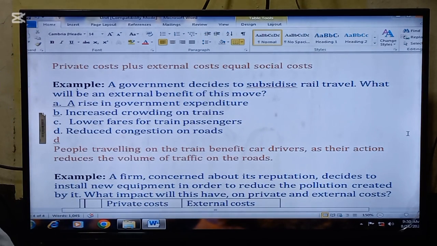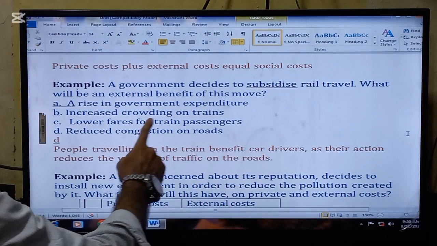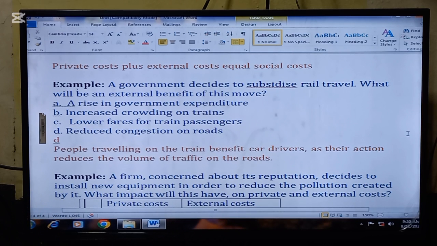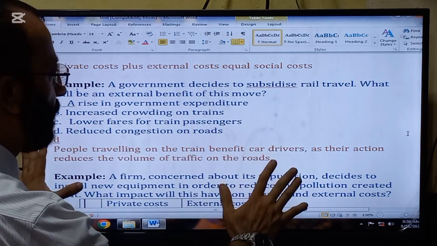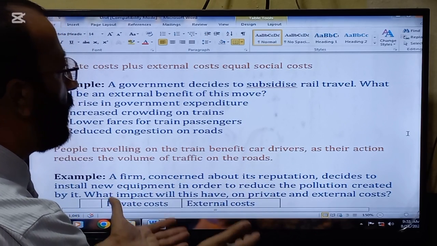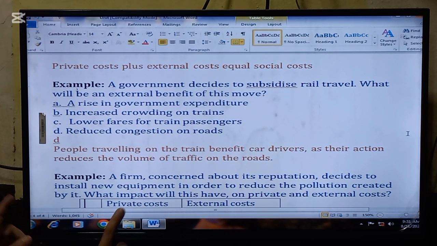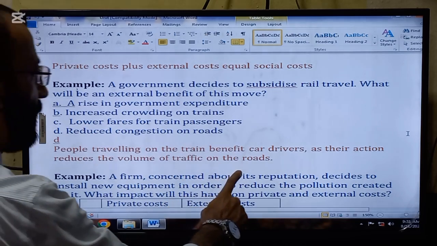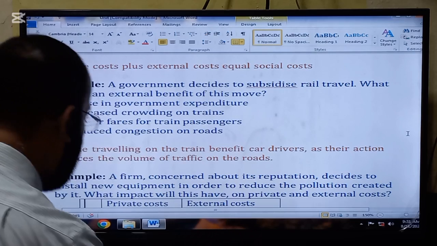And another question is here. A government decides to subsidize rail travel. What will be the external benefit of this move? The answer will be reduced congestion on the roads, because when rail travel is subsidized the fares will be lower, so more people will travel by rail. So there will be reduced congestion on the roads. People traveling on the train benefit car drivers, as their action reduces the volume of traffic on the roads.